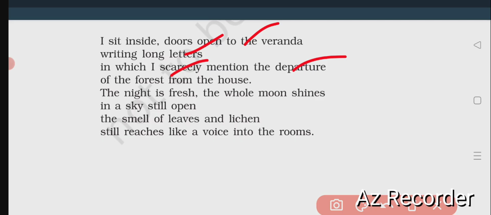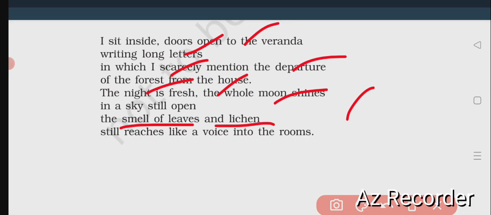The night is fresh, the whole moon shines. The poet is writing long letters where he just scarcely mentioned the departure of the trees to the outside of the house, to remain in the natural forest. During that period, what happens? The night air is very fresh. The whole moon is shining there in the sky, still open. The smell of leaves and lichens, a type of